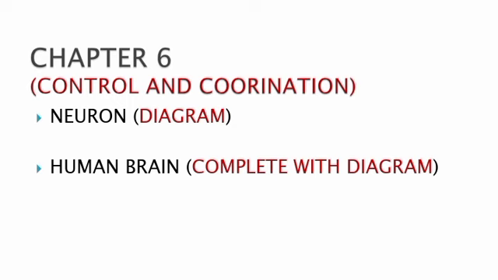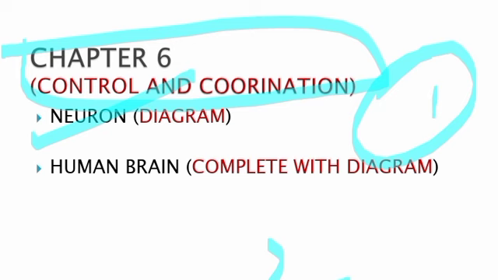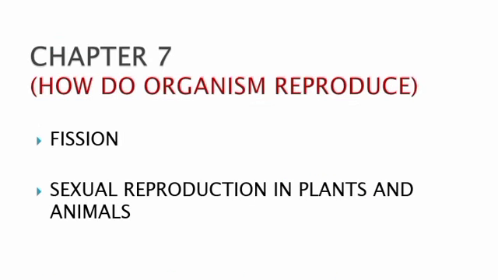Chapter number 6, control and coordination. In this chapter you must read and learn the diagram of the neuron, topic number 1, and topic number 2, the human brain with diagram, with hindbrain and so on. There are three types of brain parts, you have to read them.